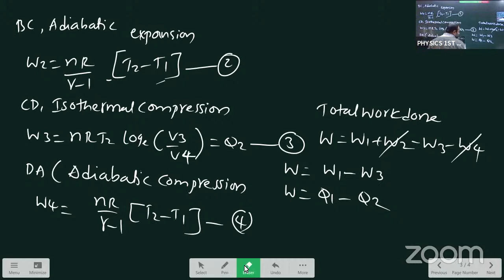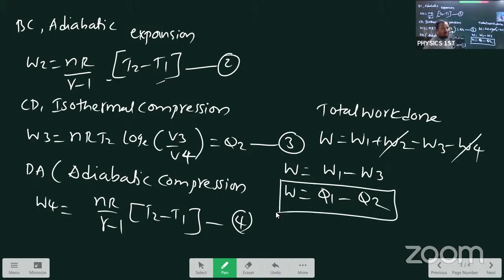Now, work equals Q1 minus Q2. From this work equation, we need the efficiency of the Carnot engine. This answer we are getting in 6 steps, but I'm giving a complete explanation. Then after, I will explain the short method of how to write this Carnot engine. This is the work done.